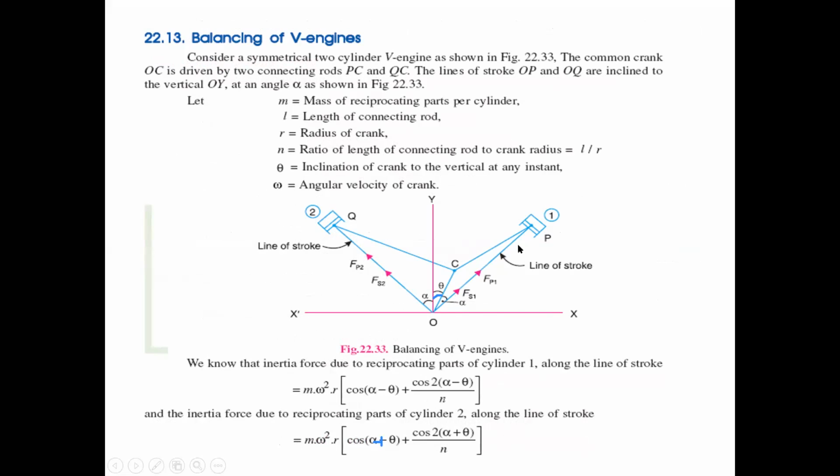So the OX component is the opposite side of the triangle OPY. What is the component? Just FP1 sin alpha. So FP1 means m omega square r cos (alpha minus theta) into sin alpha. Okay, so it is taken as equation number 2.